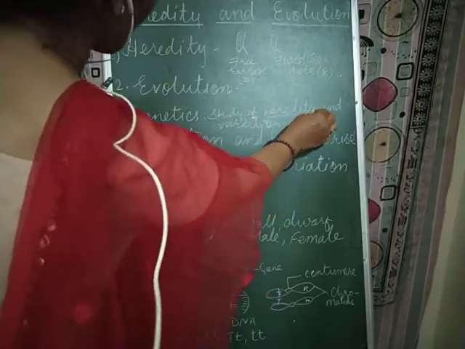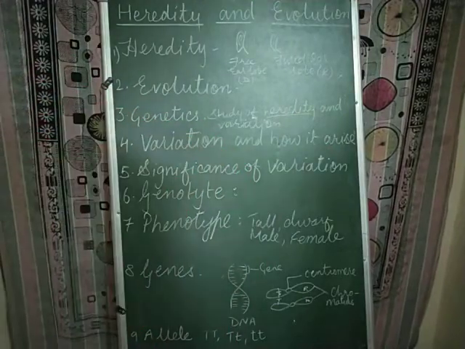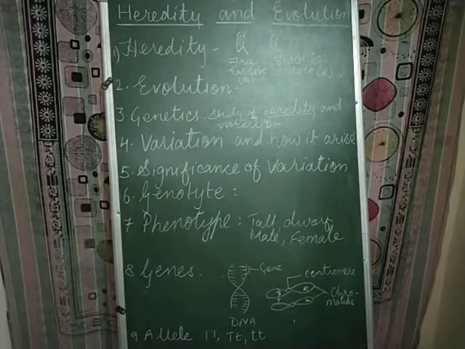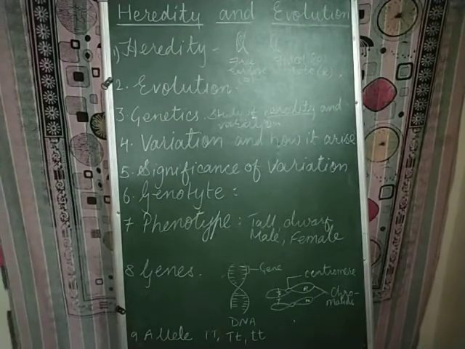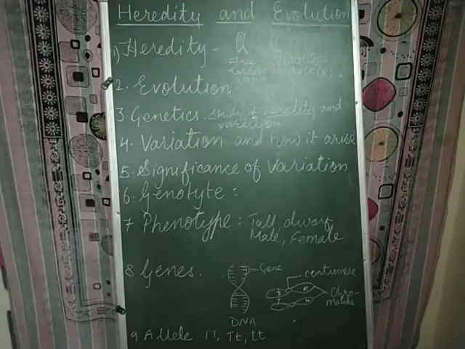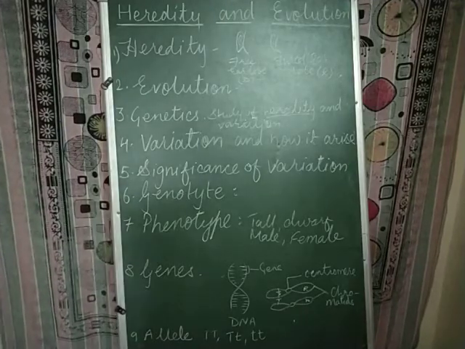Heredity basically means the transfer of characters from one generation to another, and these characters can be determined by the variation or changes that have taken place in living organisms.